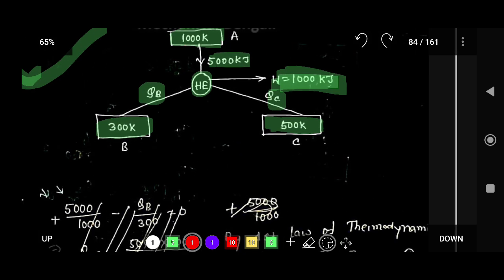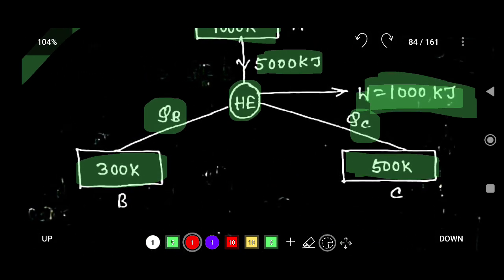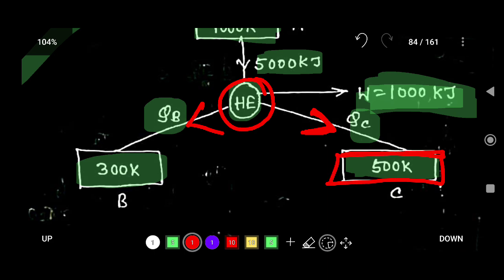So first consider the heat is going out from the system. QB amount of heat is going out from the system, and system means this is our system here. QC amount of heat is going out from the system and going to the 500 Kelvin temperature reservoir.